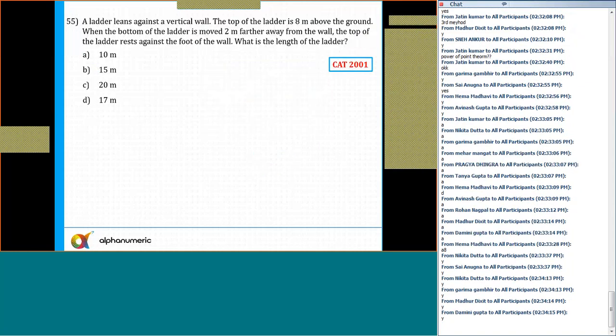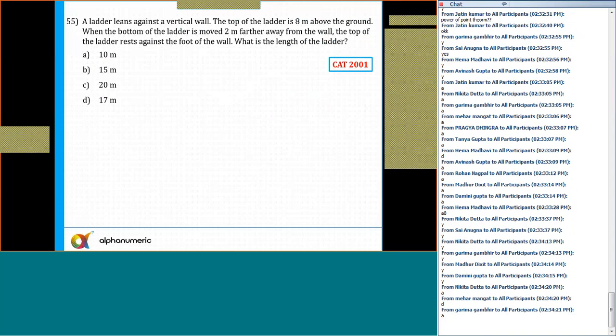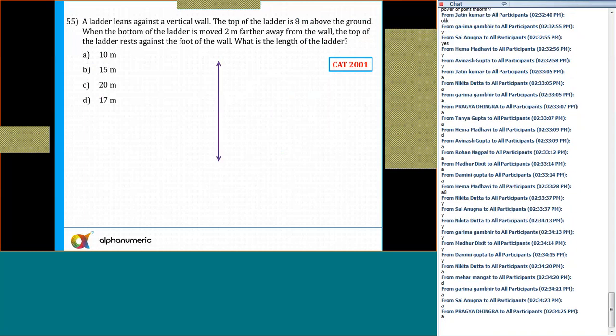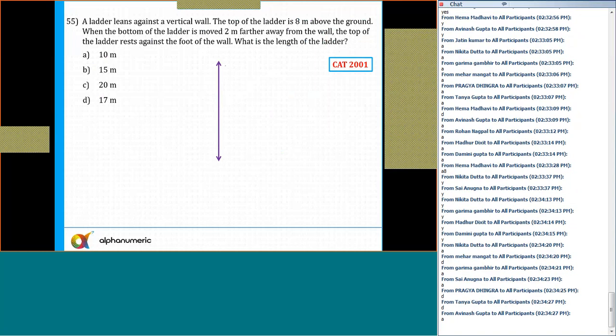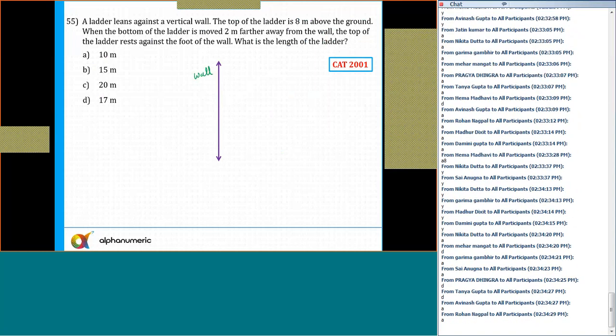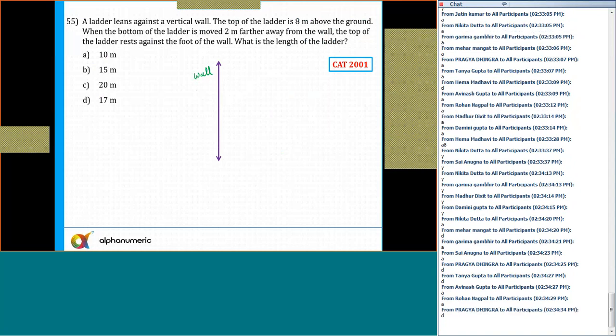55. What is the answer of this? Okay. Let's see here. A ladder leans against a vertical wall. So let me say this is the wall. The top of the ladder is 8 meters above the ground. So 8 meters above the ground. Let's say this is the ladder, so this is 8. I'll say this is equal to 8.